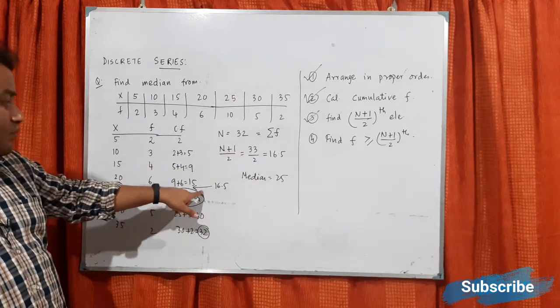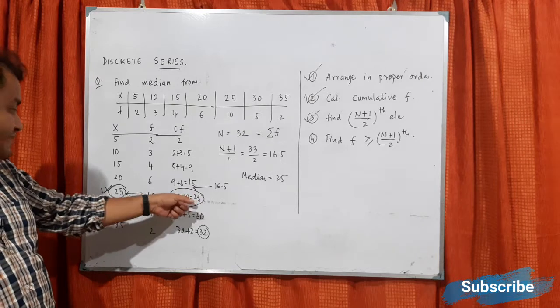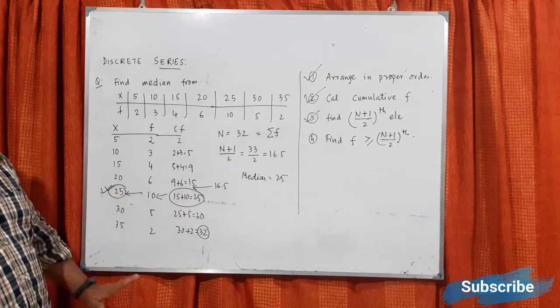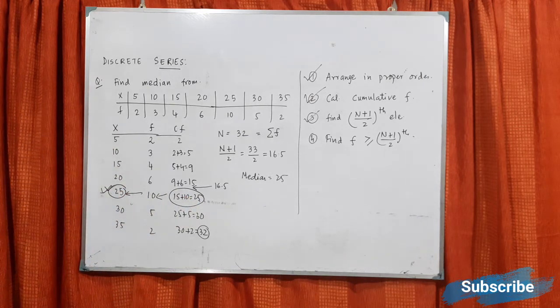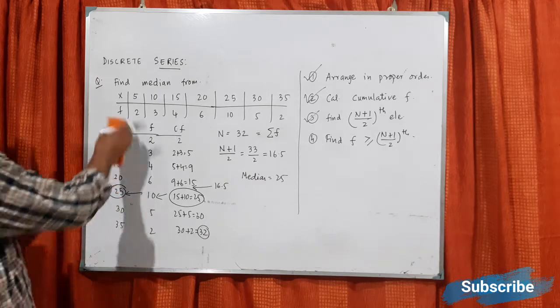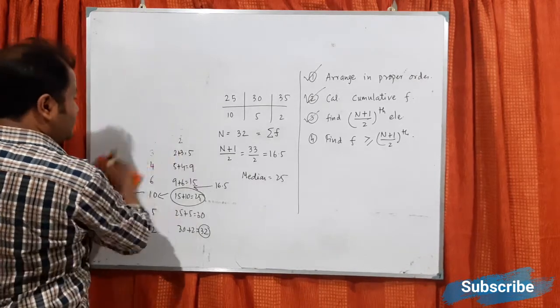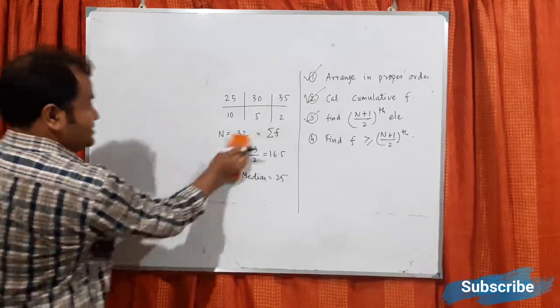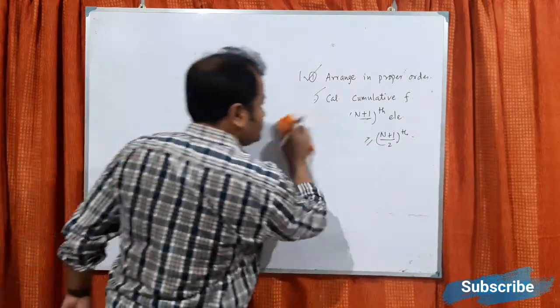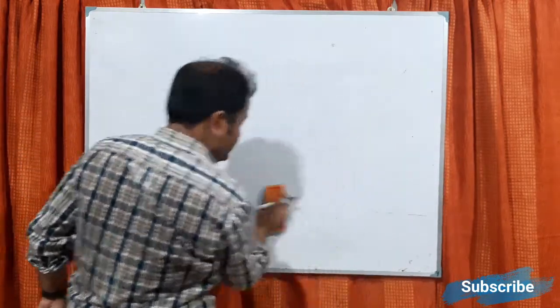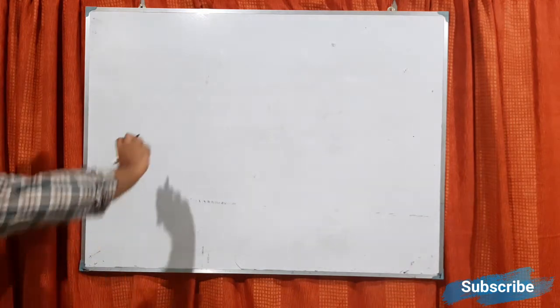So now you mark what is 16.5 and take the next number, that will be the median. Okay. So that is one type of calculation for median. The next one is again a median, but it is in continuous series. So this is in continuous series.